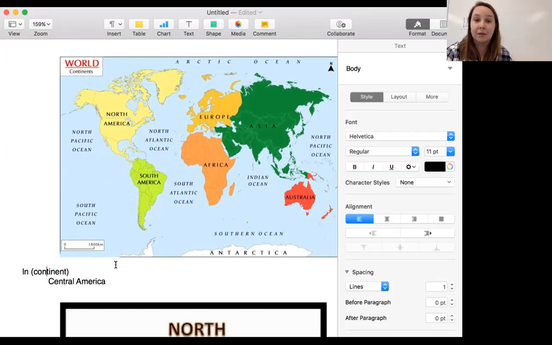Let's look at some examples. What about India? How would you say it in a full sentence? India is in Asia. And what about France? France is in Europe.